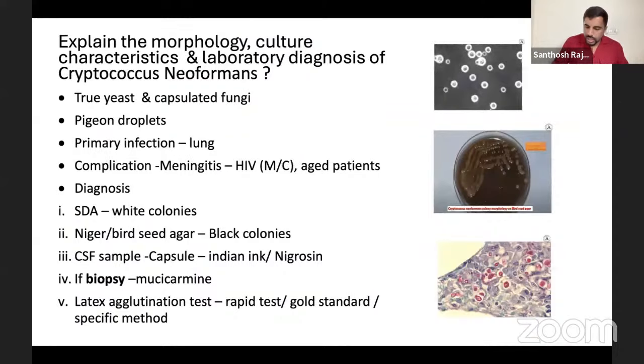Now, look at this. This is your negative stain. You did a negative stain and you're seeing this beautiful capsule is visible. This white color one, what you're seeing, that is the capsule. So with the negative stain, you're looking for a capsule.